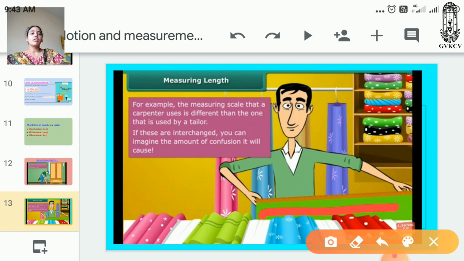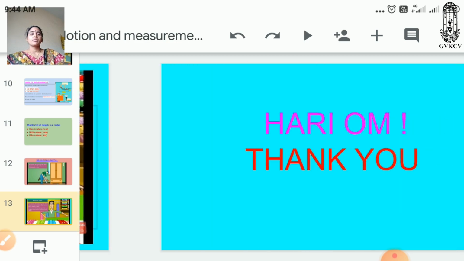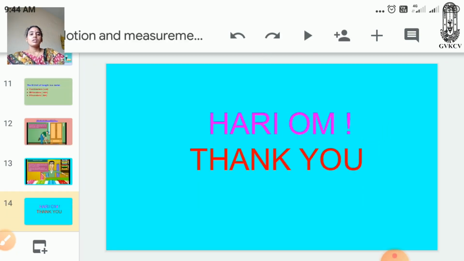So that is the difference in how we measure length, and how we measure the distance from one place to another. We are able to calculate the length, breadth and width of whatever objects, depending on the measurement. I hope you all have understood measuring length. In this lesson we learned units of measurement, measurement of length and breadth, and how to calculate measurement and distance from one place to another. Hari Om. Thank you.